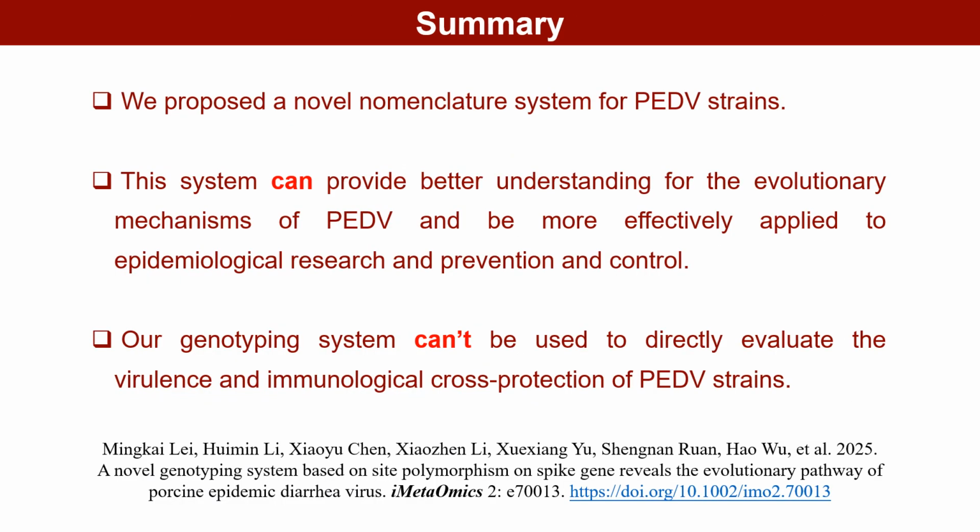In conclusion, in this study, we proposed a novel nomenclature system for PEDV strains. This system can help us understand the evolutionary mechanisms of the virus and conduct epidemiological research more efficiently. However, unfortunately, although strains of the same lineage may be more similar in phenotype, our genotyping system cannot yet be used to directly evaluate the virulence and immunological cross-protection of PEDV strains.